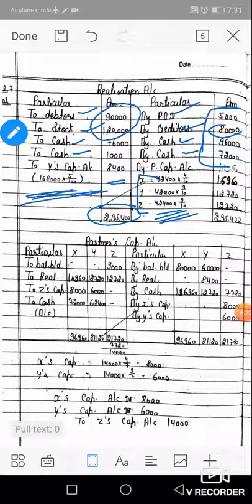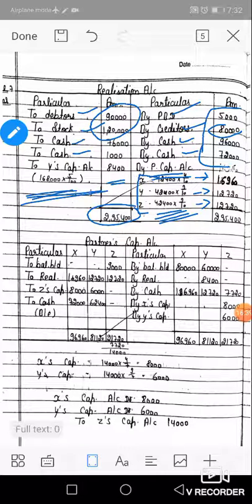So 42,400 into 4 upon 10, 42,400 into 3 upon 10, 42,400 into 3 upon 10, that is 16,960, 12,720 and 12,720, the realization loss transferred to partners' capital account debit side.